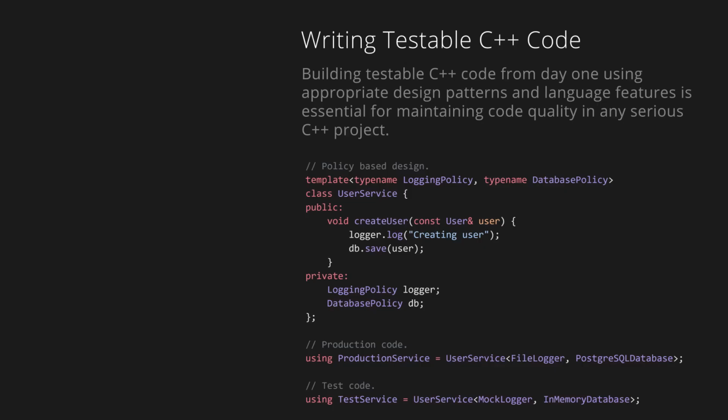Code needs to be written from the ground up with testability in mind, and C++ has its own idioms for making code testable, like compile time dependency injection with policy-based design. And if you're writing postmodern C++, then you're going to want to use policy-based design with the new concepts feature. This can be a lot to grok for newcomers.